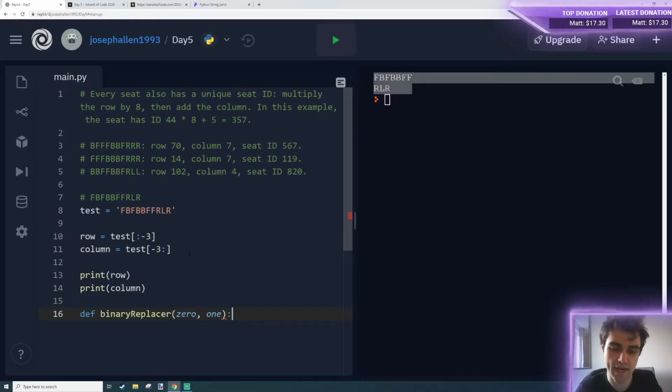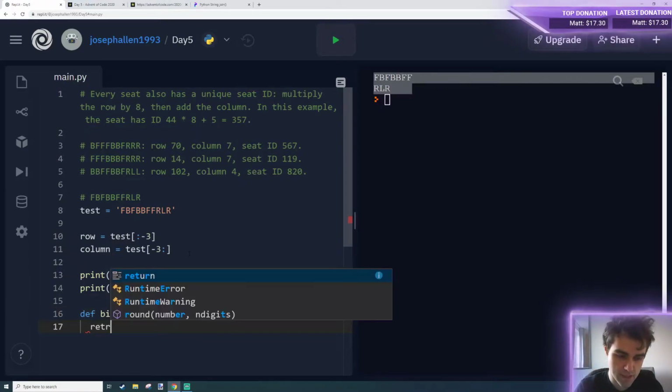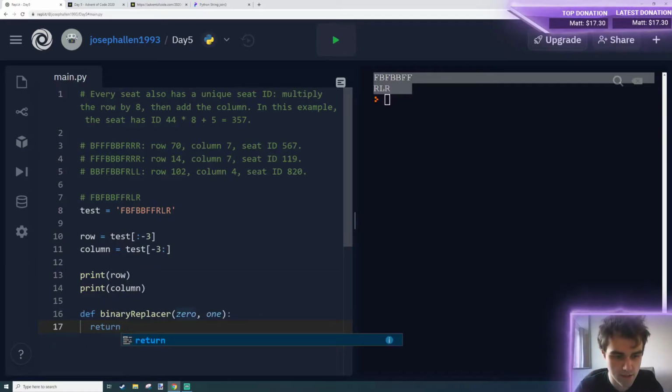Those are going to be characters that we replace with 0 or 1. I'm going to have to make sure I get this right. Then we're going to return, oh, I need the string as well, sorry. Return input dot replace.